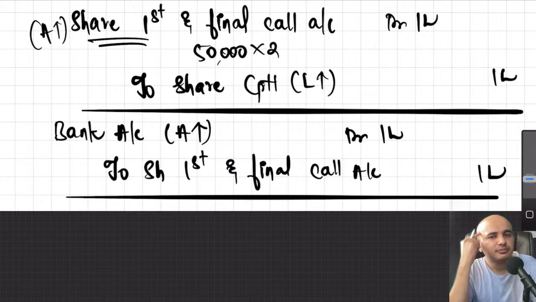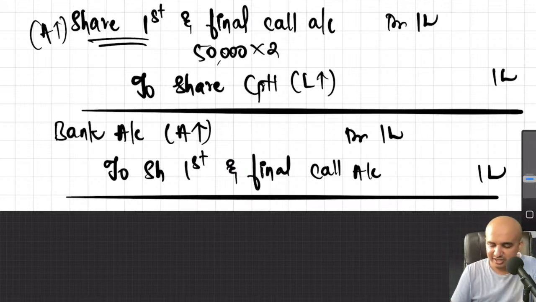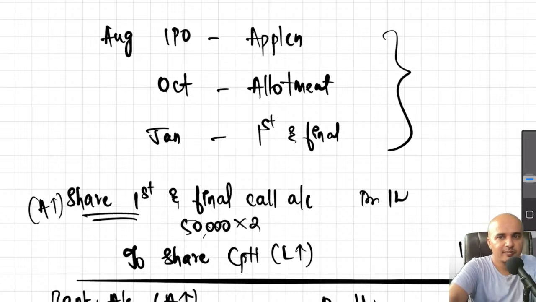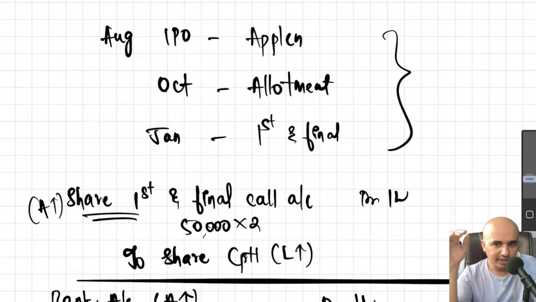That's all. What else? Of course, this is a problem without any adjustments as such. We are assuming that everything is hunky-dory here because there are no calls in arrears, there are no calls in advance, there is no interest, there is no forfeiture, there is no reissue. All such things are not here. Obviously, you will have all those things in the exam. They will ask you to calculate such things. Here we are not doing all that because it requires a lot of time.